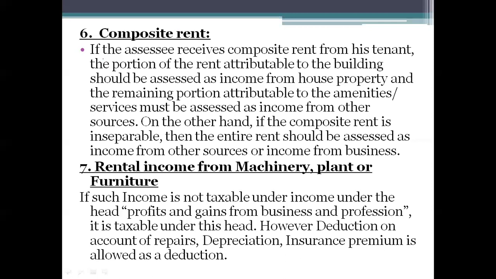So if the assessee receives composite rent from his tenant, the portion of the rent attributable to the building should be assessed as income from house property. So whatever rent has been received only from the house property or building, that income will be taken to the head income from house property.